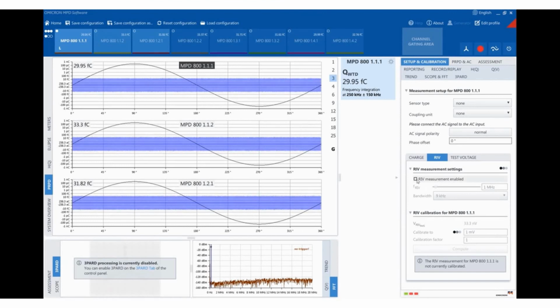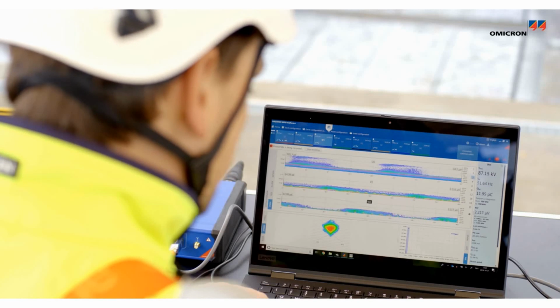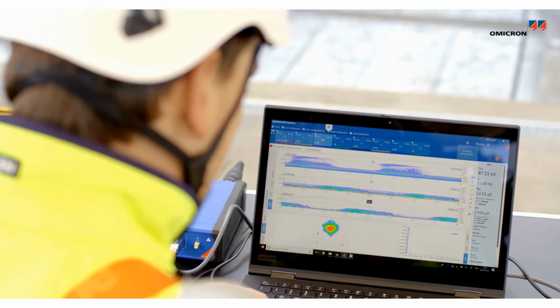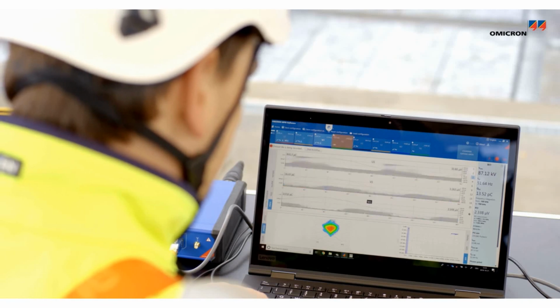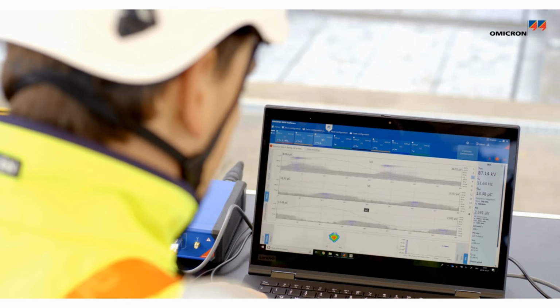It performs simultaneous measurements of partial discharge and radio influence voltage for more efficient factory acceptance testing. Advanced noise suppression and PD source separation techniques help to simplify analysis and quickly locate defects, even in environments with heavy interference. For complete information about the MPD-800, please visit this website.